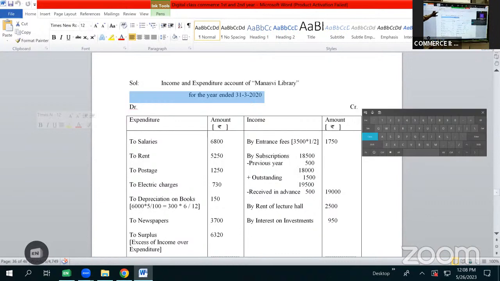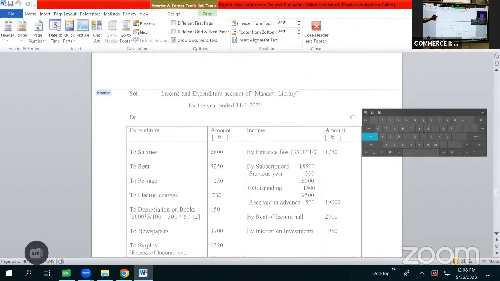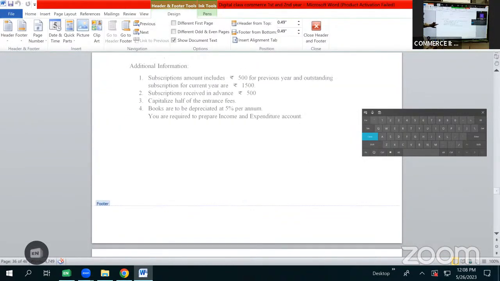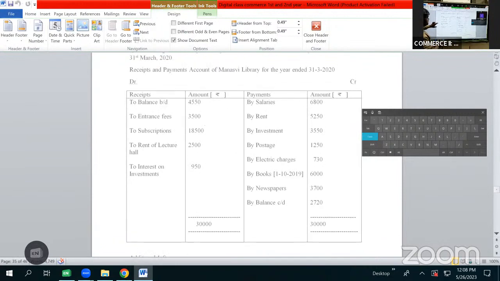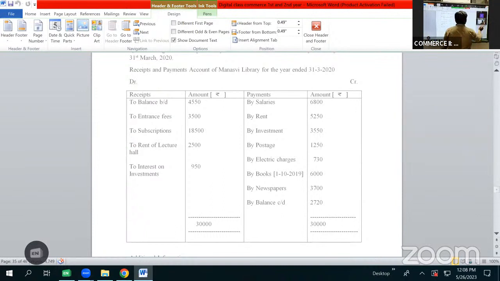Then after entrance fees, we have subscriptions 18,500. We also have an adjustment on it.